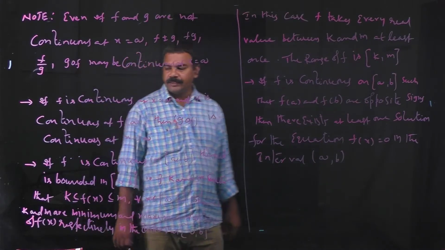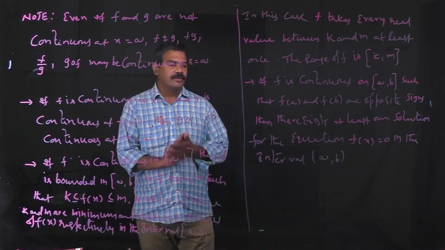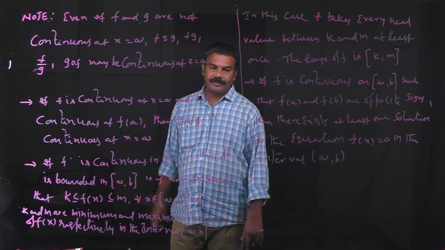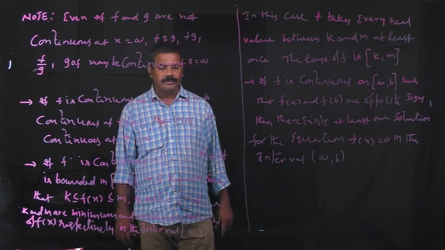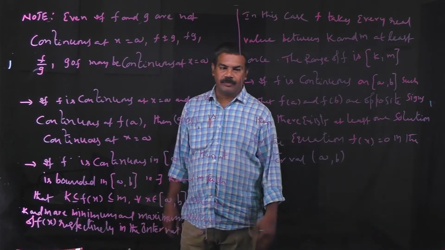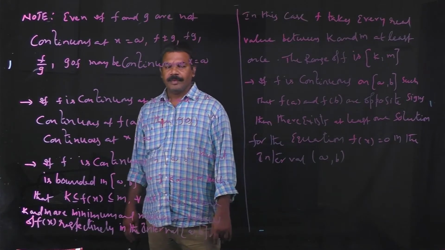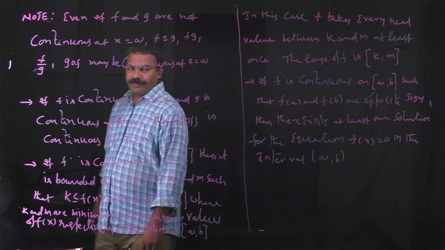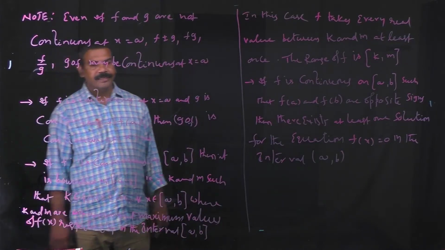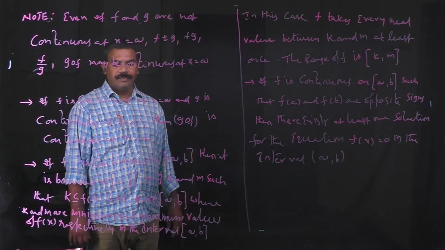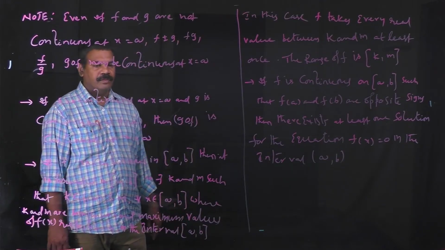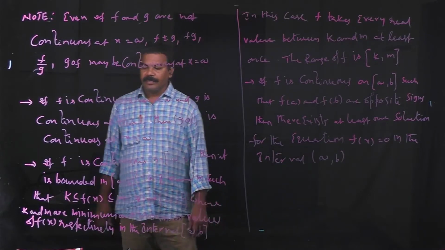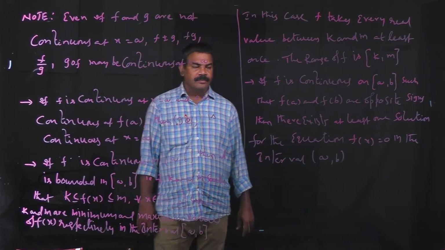Next one: suppose f is continuous in some closed interval [a, b], then it is bounded in that interval [a, b]. That is, there exist two values, the minimum and maximum values, k and m. So f of x lies between k and m. We can write k is less than or equal to f of x, less than or equal to m, where k and m are the minimum and maximum values of f of x respectively in the closed interval [a, b].